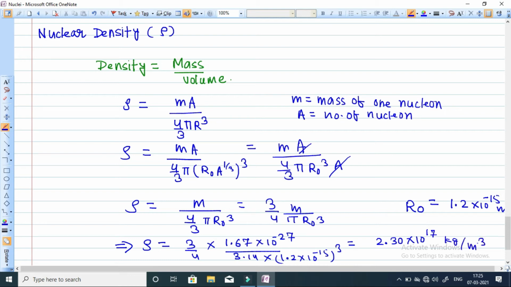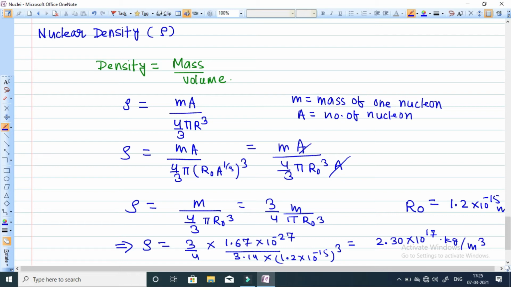You can see the power is 17. If you are just comparing nuclear density with the density of water, which is 1000 kg per meter cube, meaning 10 to the power 3, and here we are taking 10 to the power 17 kg per meter cube. So basically the density of the nucleus is 10 to the power 14 times more than the density of water.